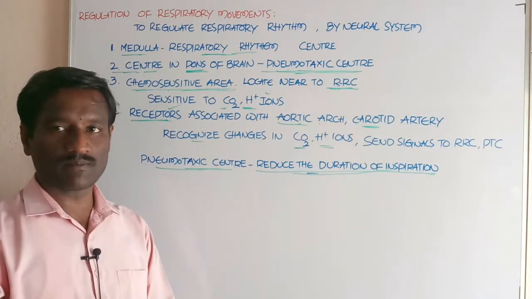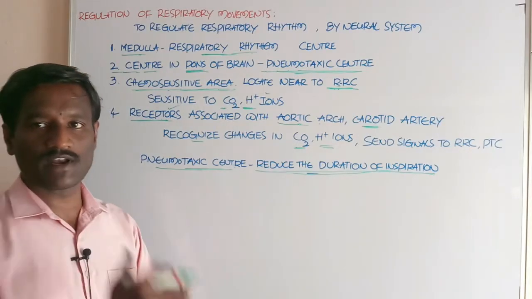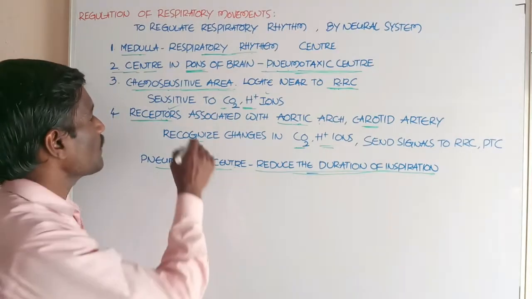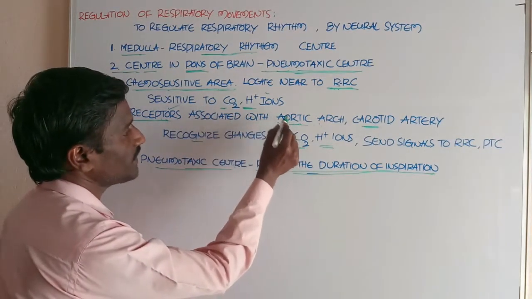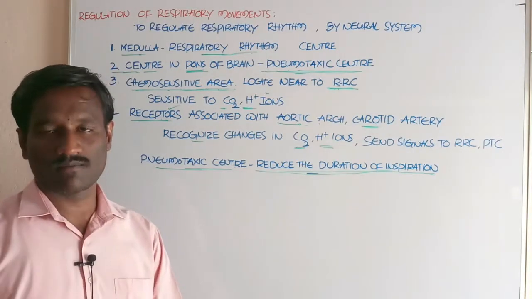Next, another one is the receptors. This is the fourth one in the regulation of respiratory movements. These are receptors associated with the aortic arch and carotid artery.